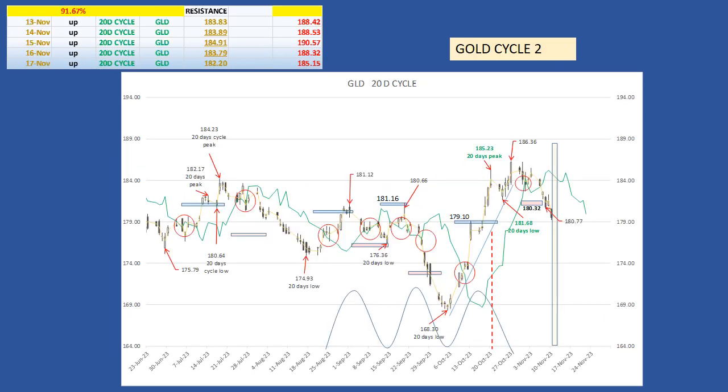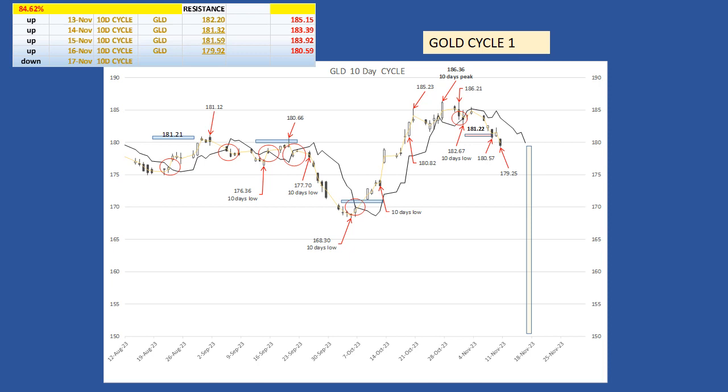The 20 days cycle. In the last week update, I expected the next 20 days cycle low to be between November 8th and 9th. And at that time, technically, the market should cross below its cycle line and provide a downside target. The success rate for this cycle is 91.67%. On November 7th, the market crossed below its cycle line at 183.34 for a potential downside target at 180.32. Yesterday's low at 180.35 met the target.